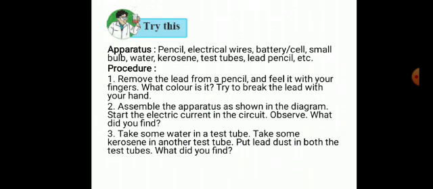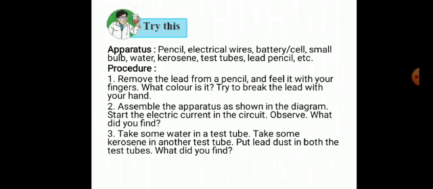Here is an experiment which shows that graphite is a good conductor of electricity. Apparatus required are pencil, electrical wires, battery or cell, small bulb, water, kerosene, test tubes, lead pencil, etc. For this, you have to remove a lead from the pencil and feel it with your fingers. What color is it? It is blackish in color. If you want to break it, you can break it into pieces by your hand. It is so fragile.